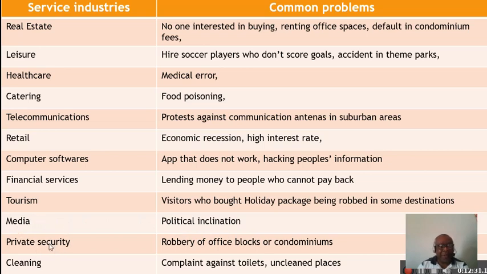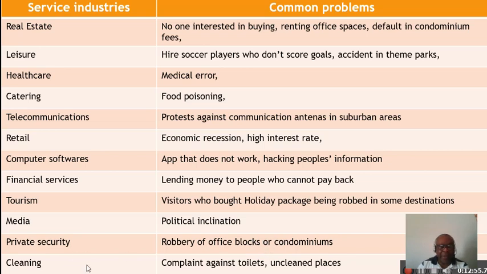Okay, for the private security segment, the problem generally will be robbery of office blocks or condominiums. Okay, so you provide security, and sometimes it's not sufficient. Robbers can go in and break inside and steal some of the things. So this is what you should expect.